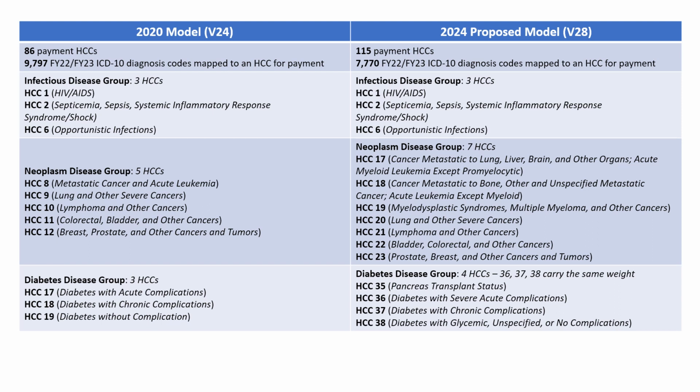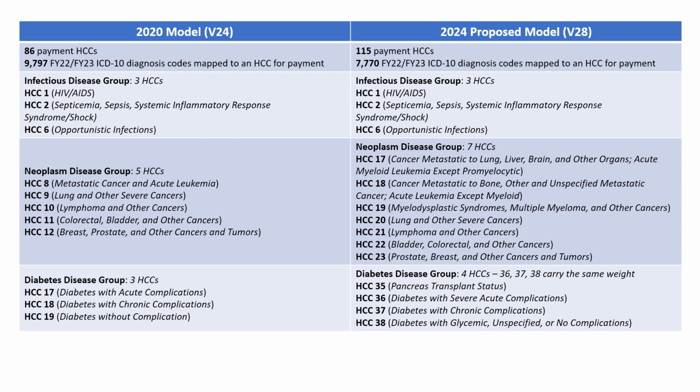Note that HCCs with the same, or similar, label in v24 and v28 may have differences in the underlying ICD-10 codes that map to the HCC, meaning that the same, or similar, HCC label does not necessarily imply that the HCC is unchanged from v24 to v28. There are hierarchical relationships among some HCCs, such that a beneficiary may not be able to have all of the HCCs in a disease group in a given year.